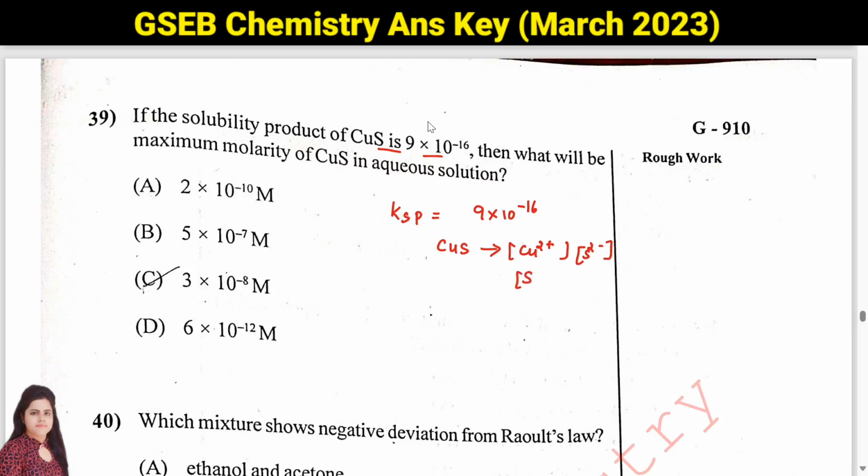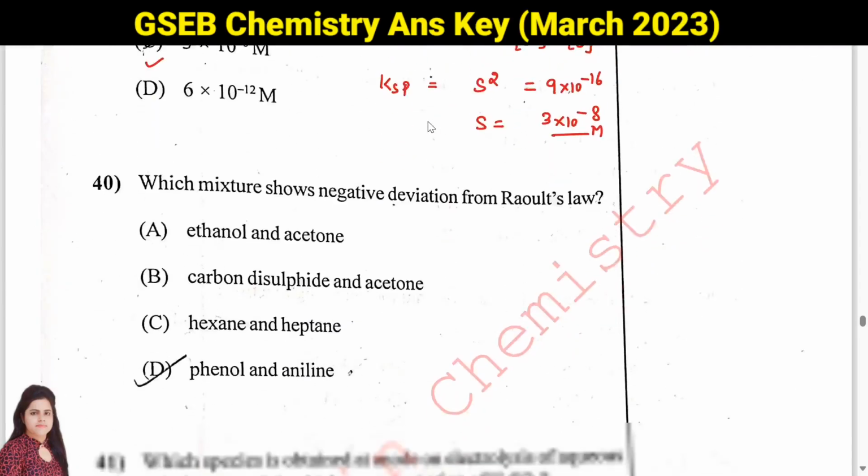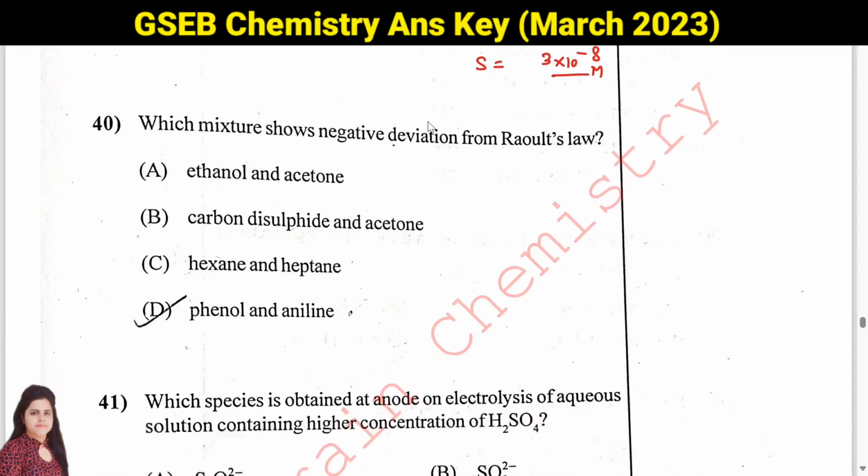So this is S, solubility, and S. So KSP can be written as S square and it is equal to 9 into 10 raised to power minus 16. So S, you need to take the square root and you will get the answer 3 into 10 raised to power minus 8 m. So answer is C.